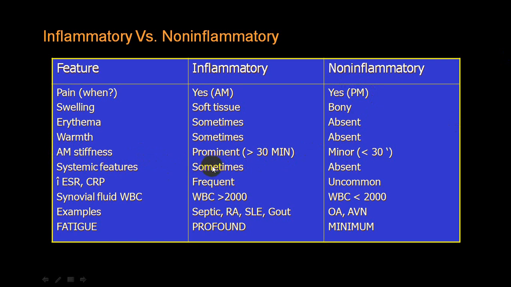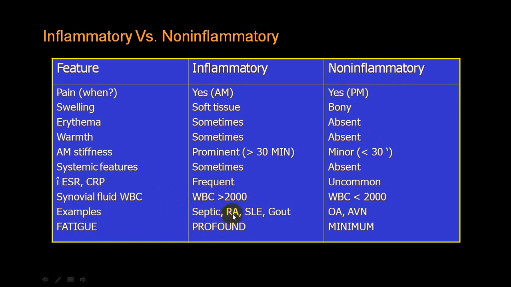Systemic features we already mentioned are very common in RA. They are always absent in case of OA. Inflammatory markers are present in case of RA. They are absent here. Synovial fluid will show WBC will be more in number, here will always be less in number.